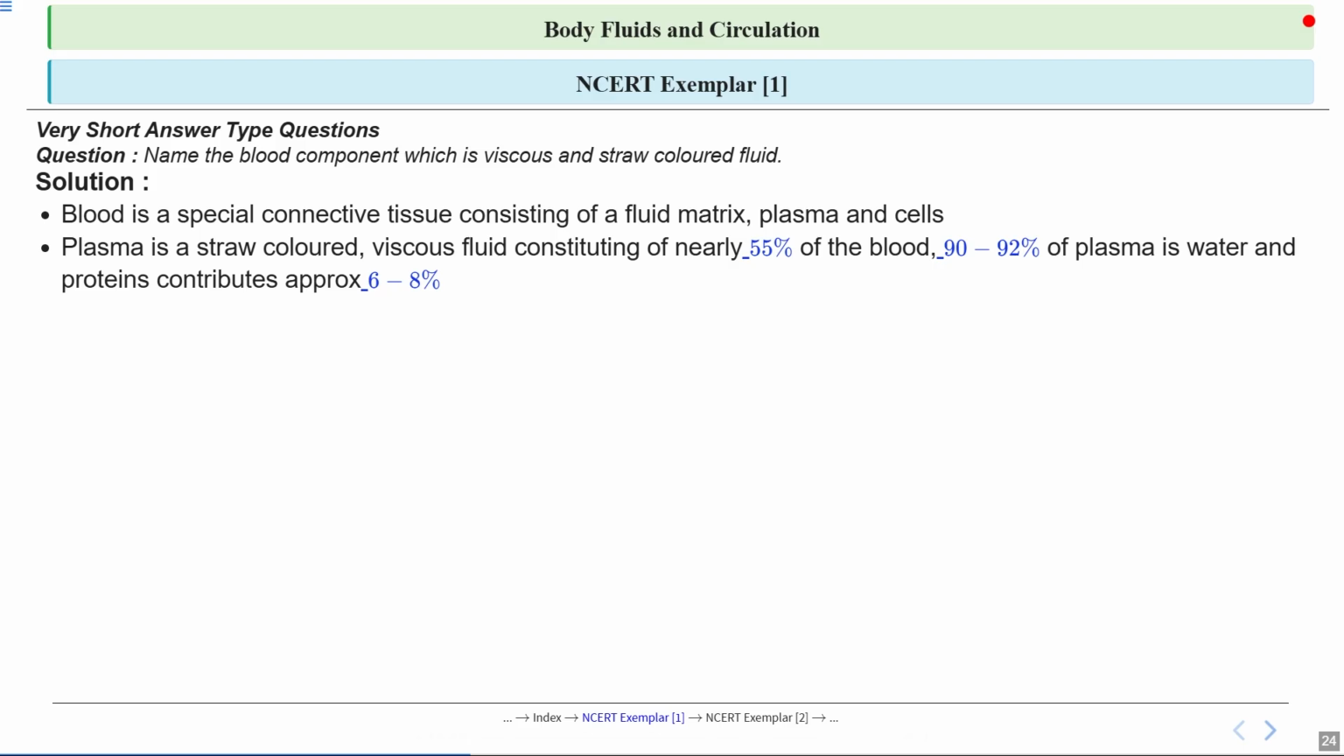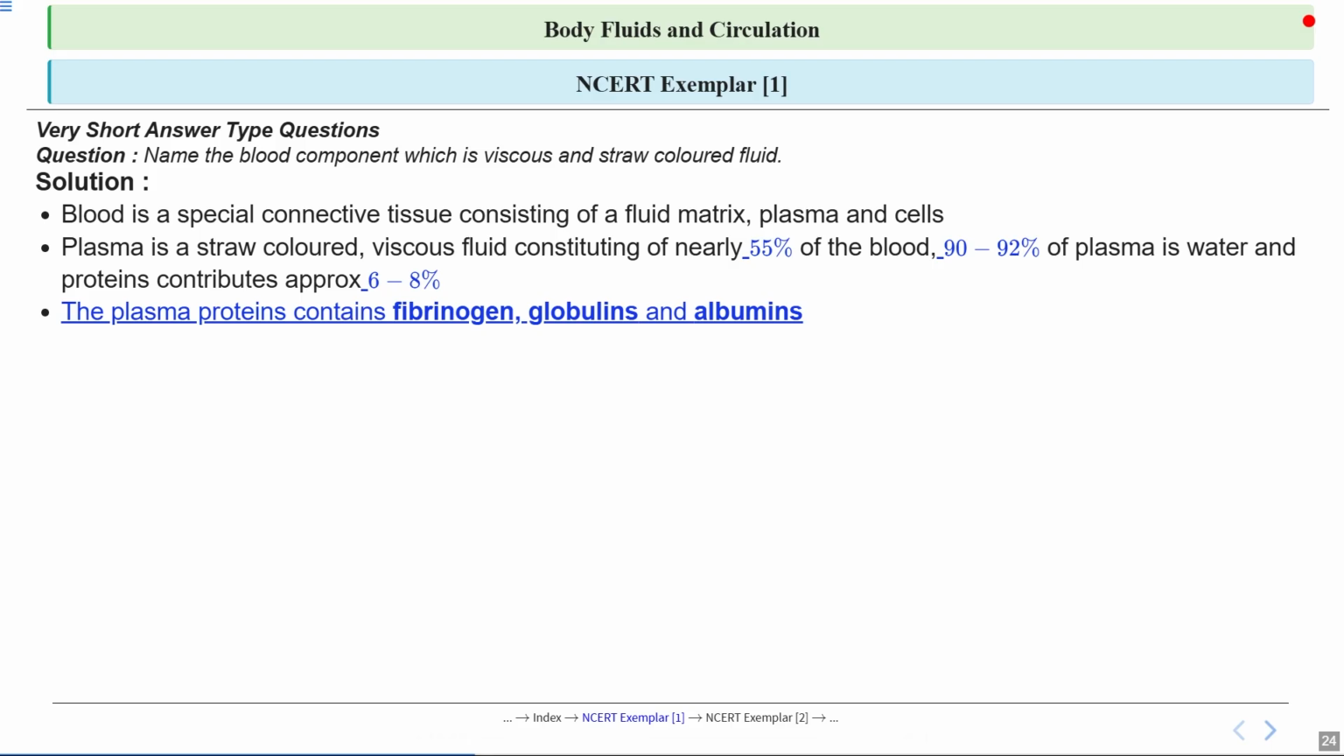So, think of plasma as a watery soup with important ingredients dissolved in it. The main proteins found in plasma are fibrinogen, globulin, and albumin. Each of these has a special job. Fibrinogen helps with blood clotting, globulin fights infections, and albumin helps maintain the right balance of fluids in our body.